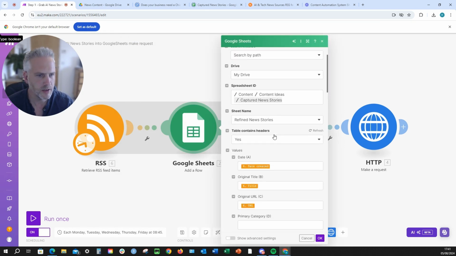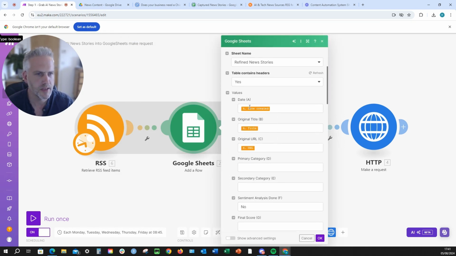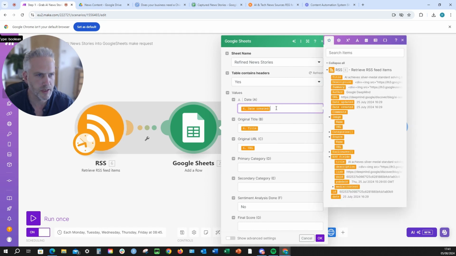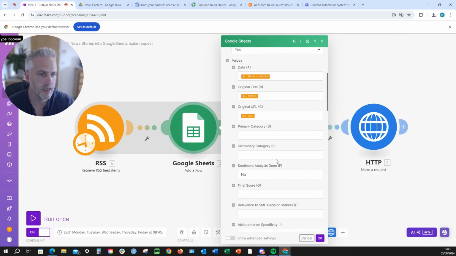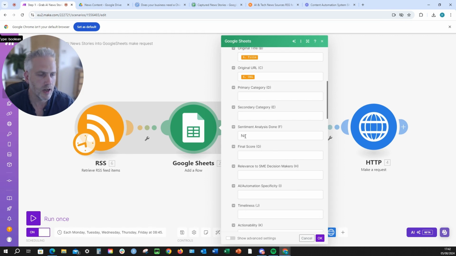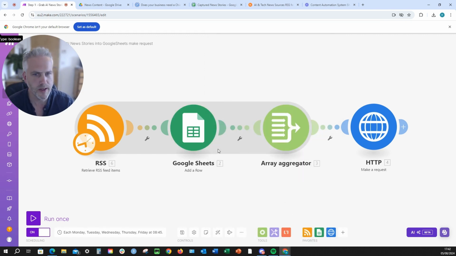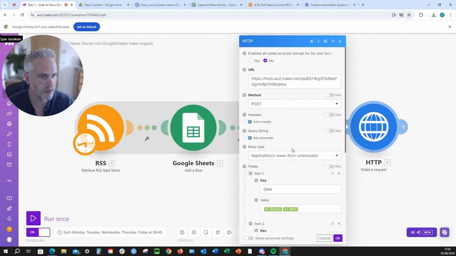Okay, so in here you're going to add a few basic variables that you've got from the previous step here, so you can see the various different variables that you can access there. You're putting in the date, title, URL, so basics, and here we've got has the sentiment analysis been done yet, and we're saying no, it hasn't. And we want to pass all of that information, so however many articles that you choose, we're going to bundle that all together, and we're going to send that as a request as a webhook in the next step.